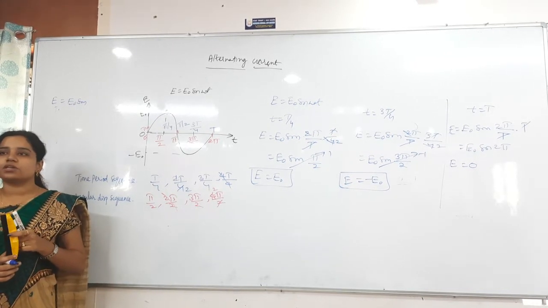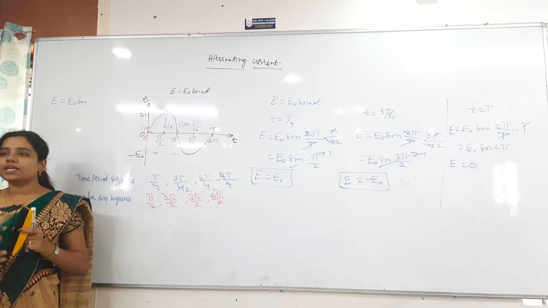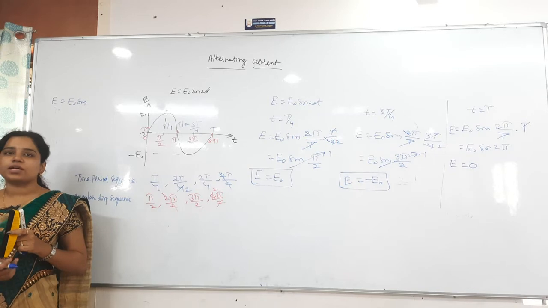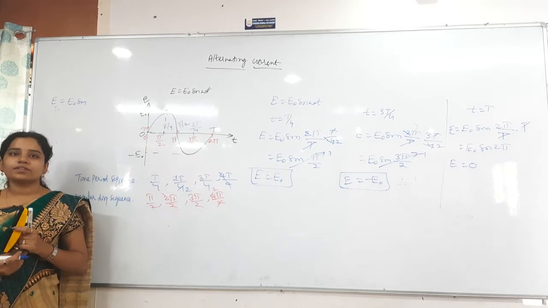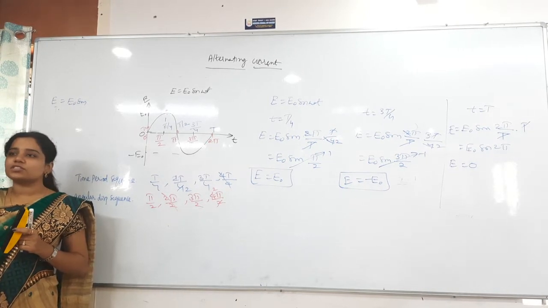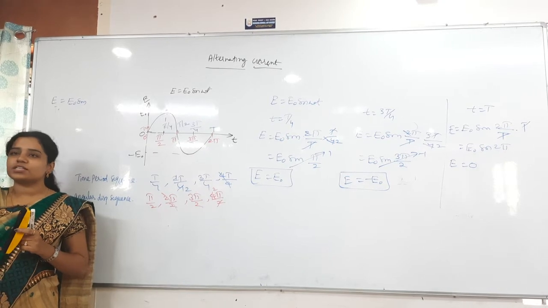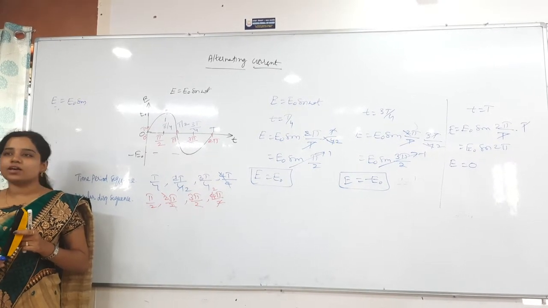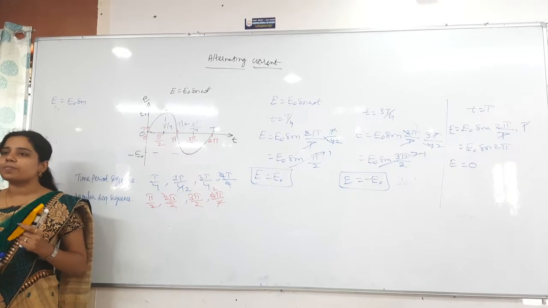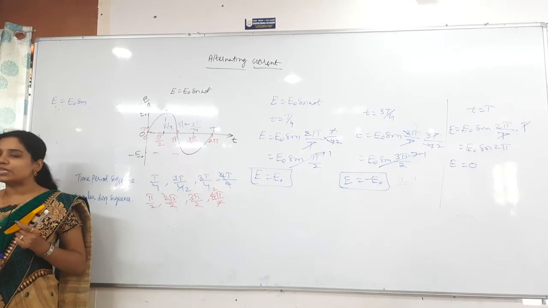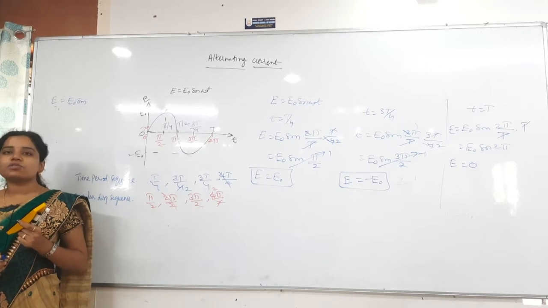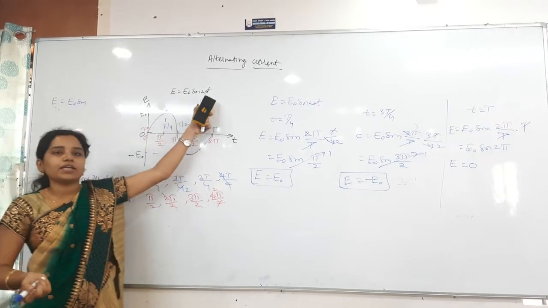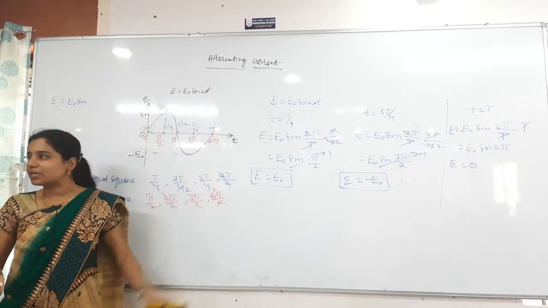Omega into t means what? Omega t is the angular displacement. What is the formula for angular velocity? You forget everything: laws of motion, circular motion, work power energy, everything gone. Omega is nothing but angular velocity. The angular velocity formula is theta by time, angular displacement by time. Then theta is equal to omega into time. That is what I have written here. So only it is giving the angular displacement.